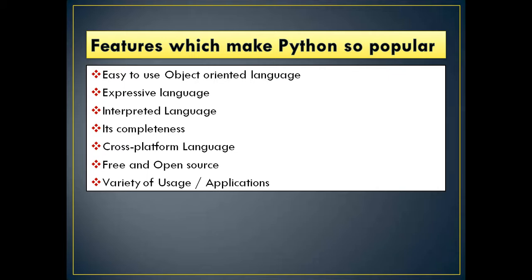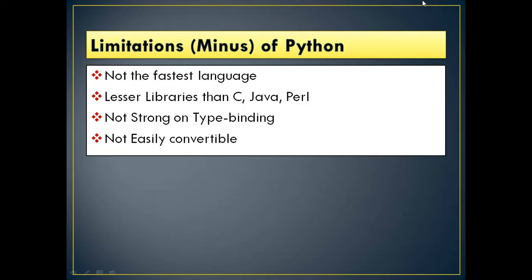In some other languages, if a variable is declared as a particular data type, it cannot be converted into some other type, or the language says that the variable declared is of one data type but you are attempting to use it in some other way. That is what we call strong type binding; Python is not strong on type binding, so types are easily convertible.